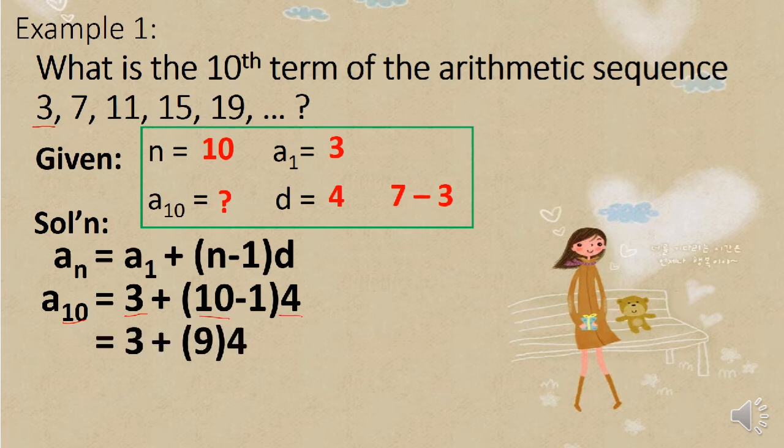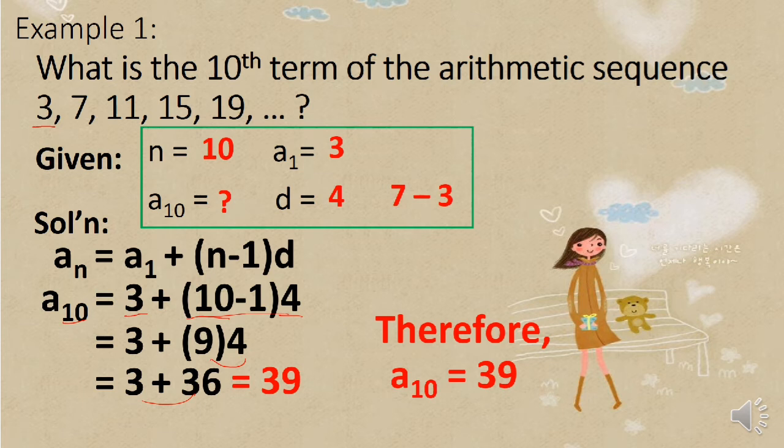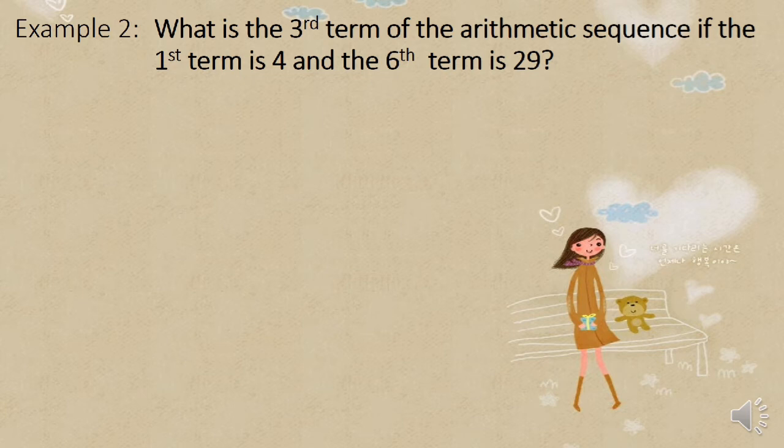Take note that we have to simplify first kasi siya yung nasa loob ng parenthesis. So, 10 minus 1 is 9. 9 times 4 is 36. 36 plus 3 is 39. Therefore, the 10th term of the given arithmetic sequence is 39, or a sub 10 is equal to 39. Okay, so ganun lang. Another example, this one.